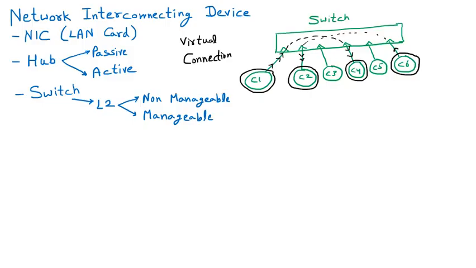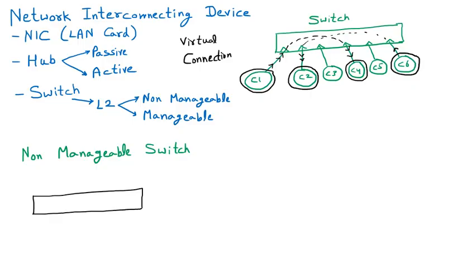So first of all, I am taking the non-manageable switch. Okay everyone, first we are learning the non-manageable switch. Let us suppose I am taking one diagram to make you understand. So if I say that there is a switch, inside that let us suppose that 6 ports are there. This is the switch we are discussing, which is non-manageable. And then we will discuss the different things about it.